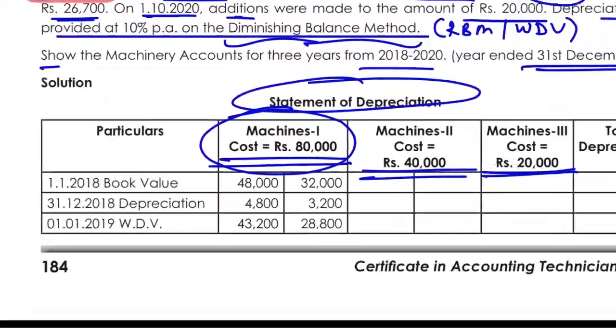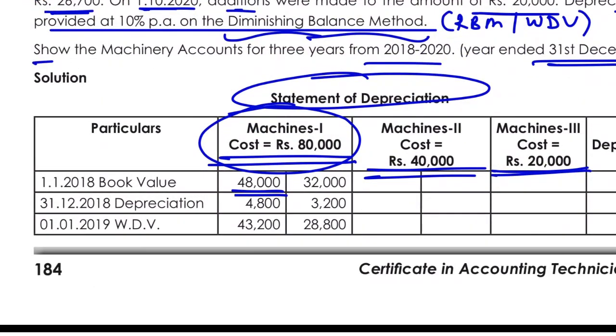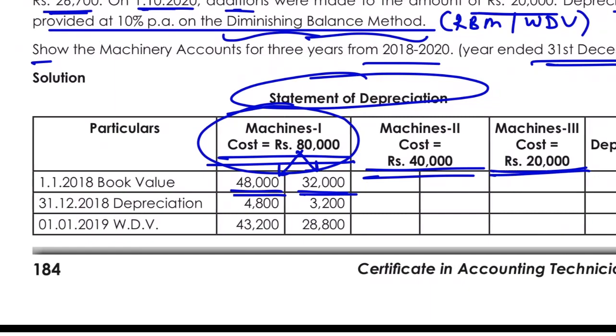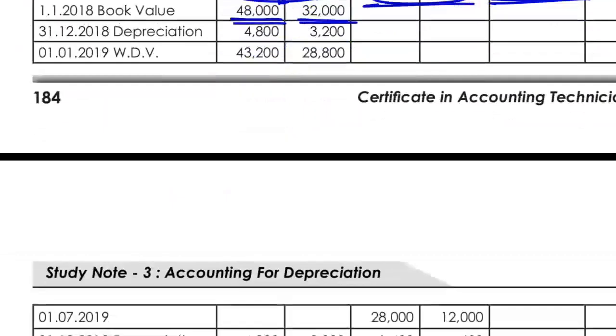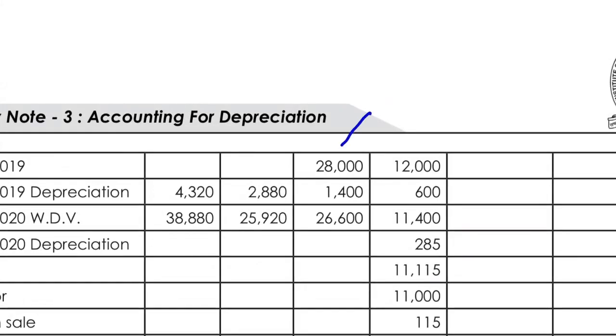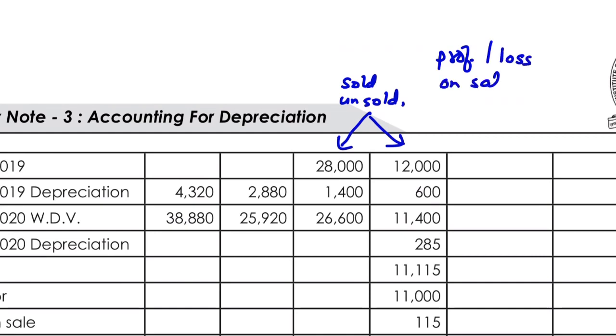So they have bifurcated this 80,000 into sold and unsold. In the same way, the second machine will also be bifurcated into the sold amount and the unsold amount. Sir, why are they doing the bifurcation of sold and unsold? Because I need to calculate the profit or loss on sale of machine.